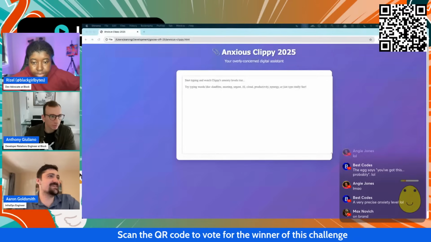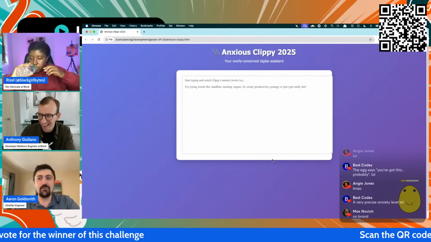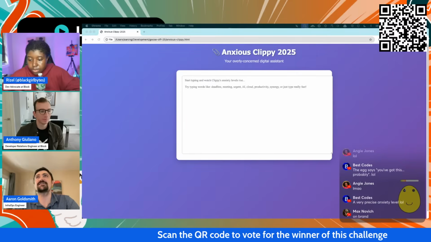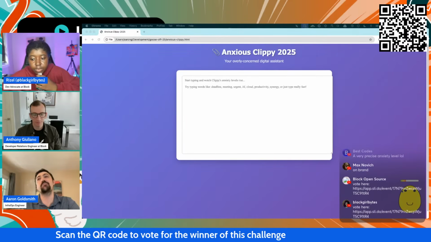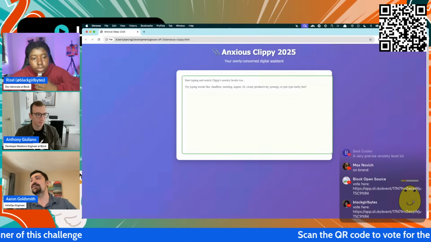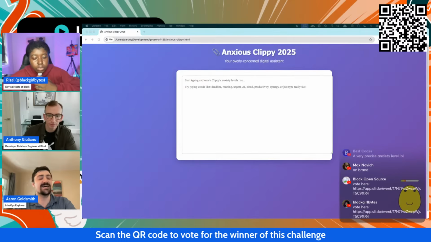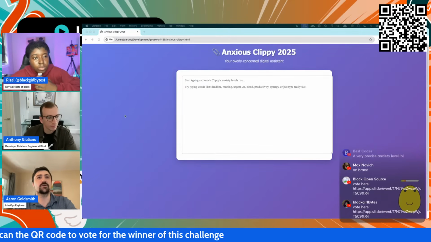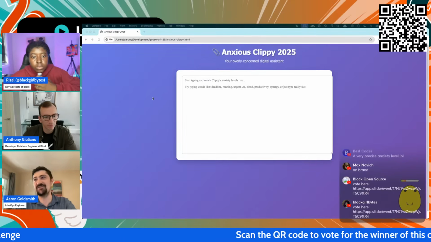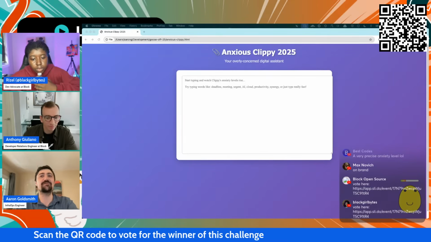Sorry, I was observing the progress on your hand. I was thinking about a way to improve this. Ideally this could be a model that it's actually interacting with, instead of typing keywords. What I was going to do if I had enough time, because I have Ollama running locally, is hit an endpoint and it will send back the response. But we didn't have enough time for that, so I didn't get a chance to ask Goose to do it. I was just starting to set up Ollama, but that would have been a hack.